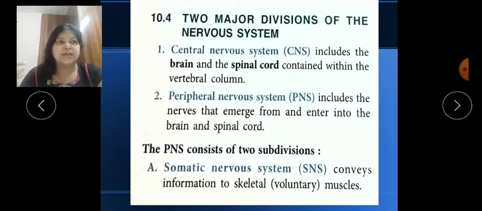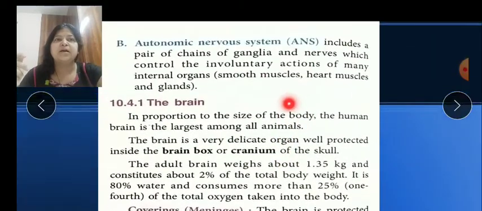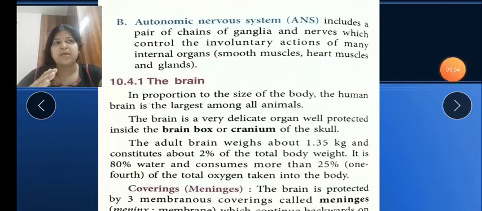Children, next one is ANS, the autonomic nervous system, as you can see here. I have explained to you what ganglia are. Ganglia are aggregates of nerve cells. So these chains of ganglia control our involuntary actions. This involuntary action is controlled by ANS. So PNS is further divided into the somatic nervous system and the autonomic nervous system.